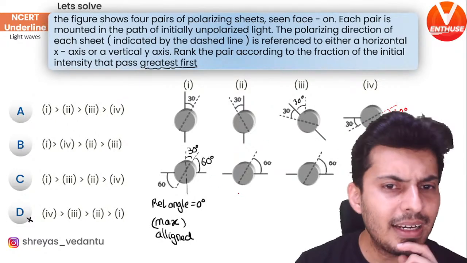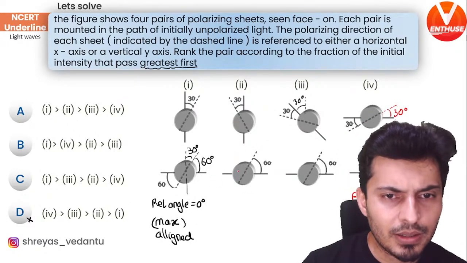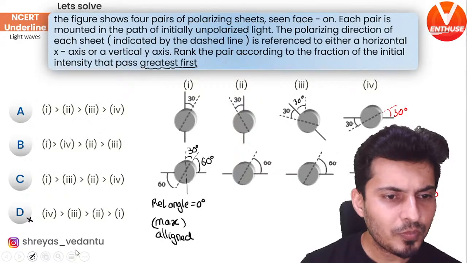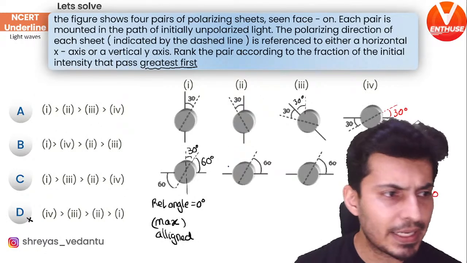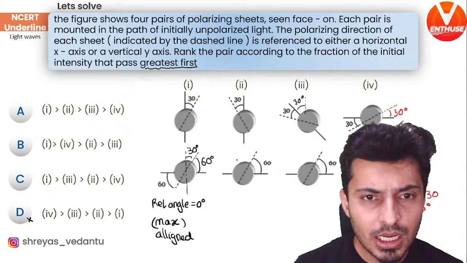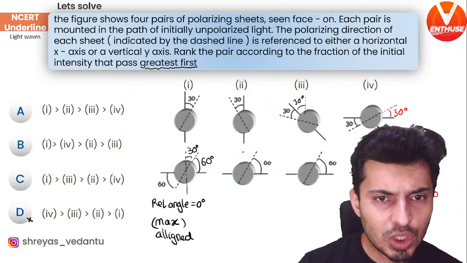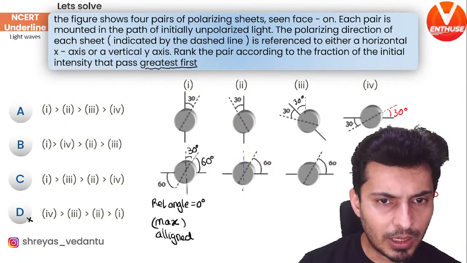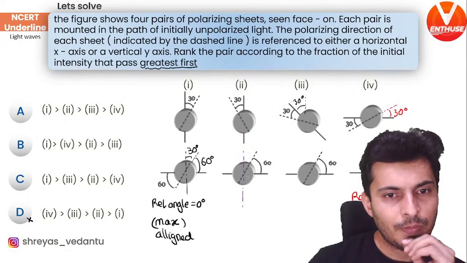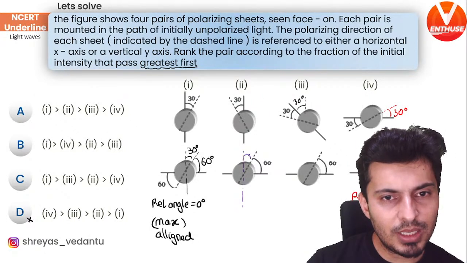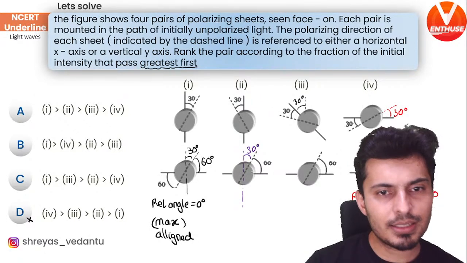Okay. In the second case, what is happening? Observe carefully now. This is 60. So if I drop a perpendicular like this, this will be 30 degrees.